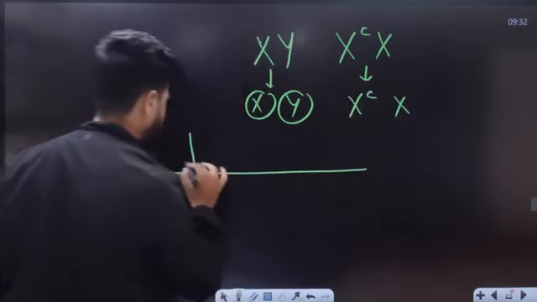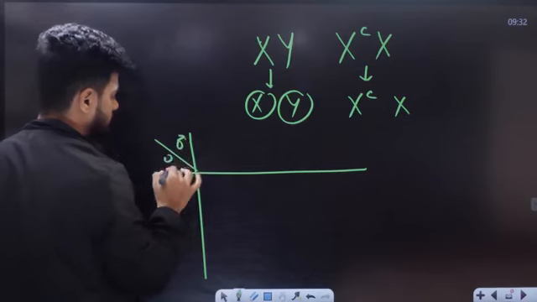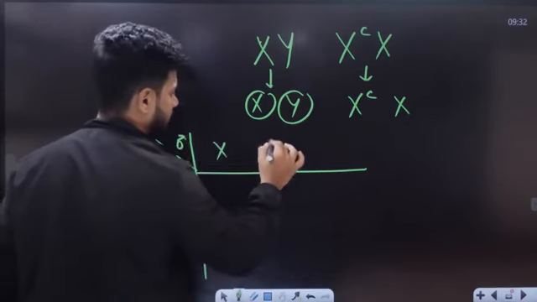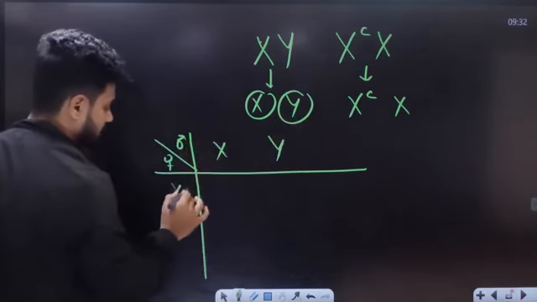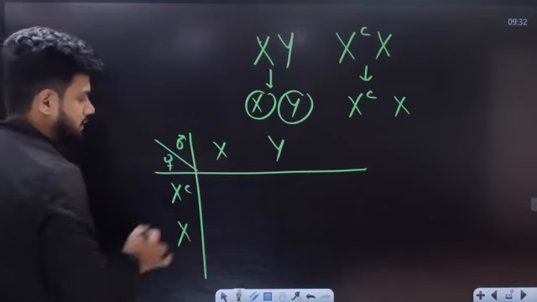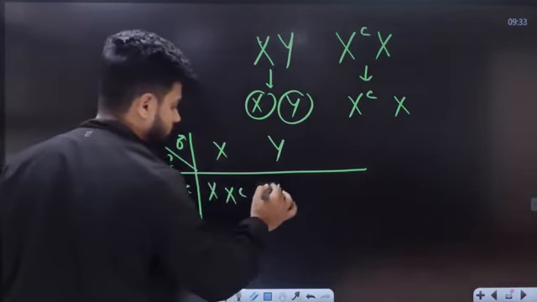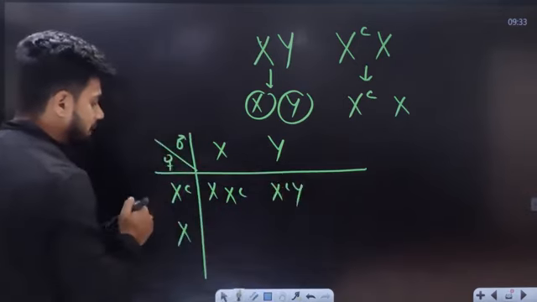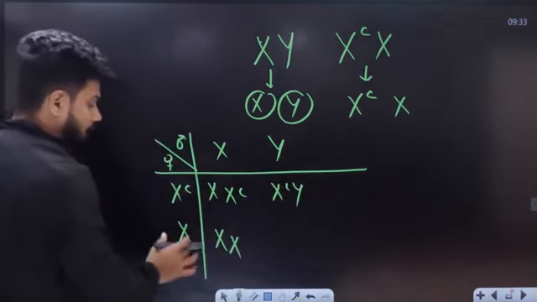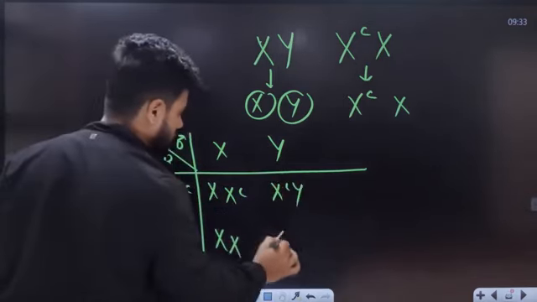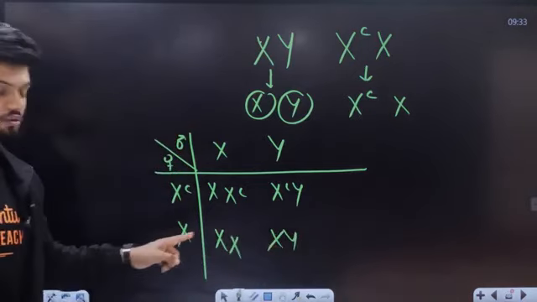Male, female. Let's do male XY, and female XC, carrier. Now what do we get here? A carrier female, a colorblind male, a normal female, and a normal male.